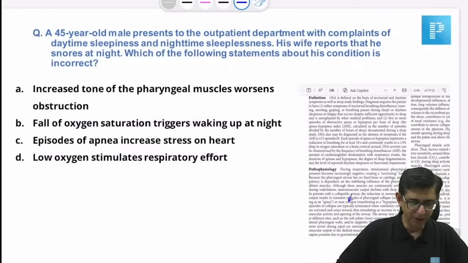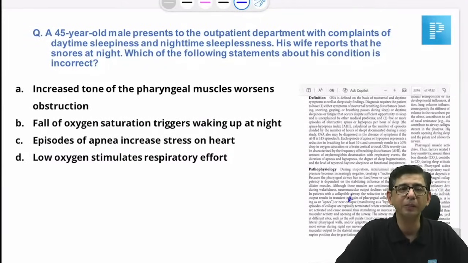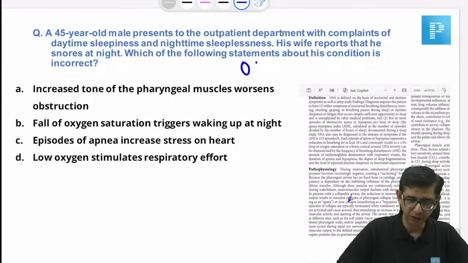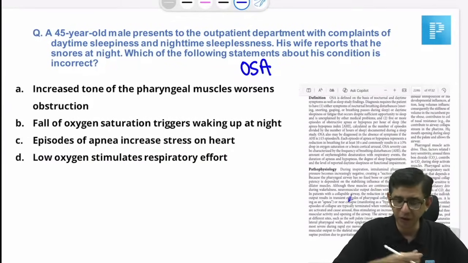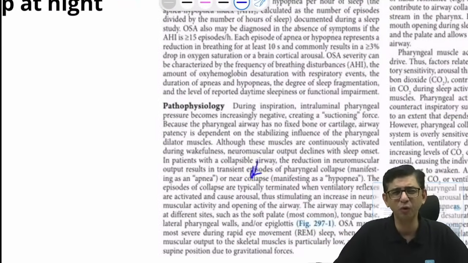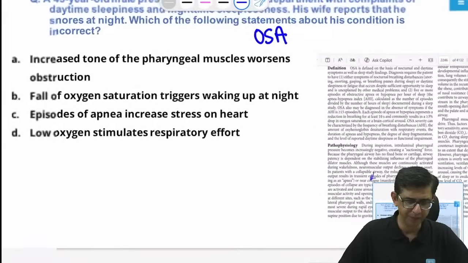Okay, so we sorted B, and let's look at the next one, which was about a patient who is having obstructive sleep apnea. Daytime sleepiness, nighttime sleeplessness, and he snores a lot at night. So it all goes in favor of OSA, obstructive sleep apnea. Whenever we have a presentation of obstructive sleep apnea, the main reason is the collapse of the airways. In this condition, it's not the increased tone, it's rather the decreased tone, and the reference for the same is also present. You guys know there is going to be a near collapse of the airway, which will ultimately trigger a hypopnea or the development of an apnea in the patient as well.